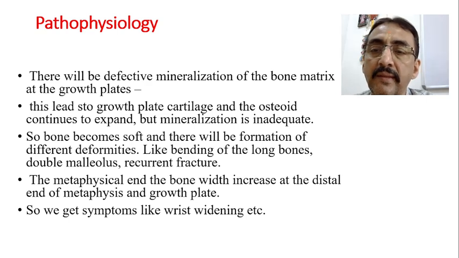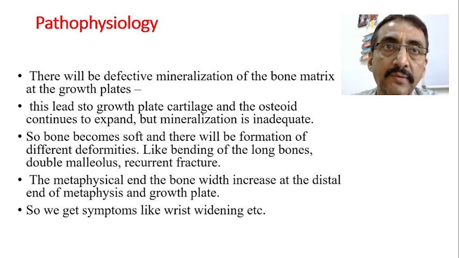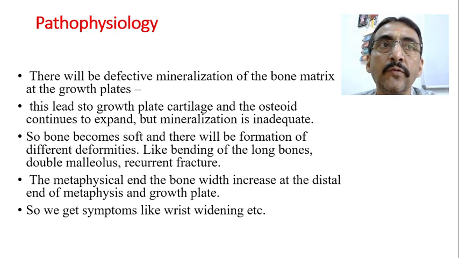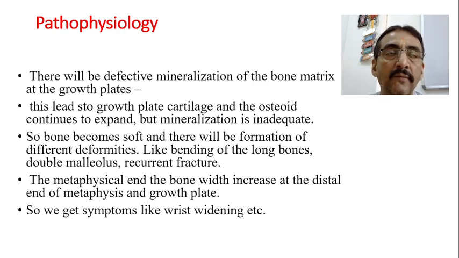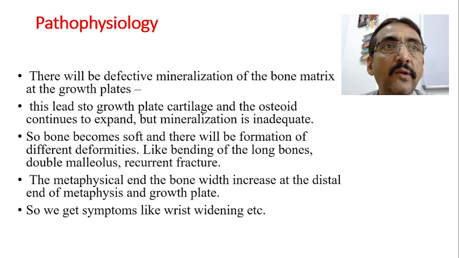So that means a metaphyseal end will be there in the upper end and lower end both, isn't it? The shaft is joined with the epiphysis. The epiphysis will be there in the upper end and lower end. Just above the epiphysis we will have the metaphysis. So at both ends, the metaphysis and the bone width are going to increase because of the expansion of the osteoids. With improper mineralization, the bone becomes soft. That leads to deformities, especially at the lower and upper epiphyseal end. So usually we will get wrist widening because of these reasons.